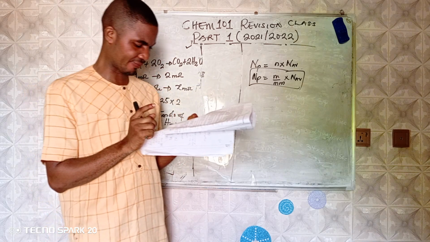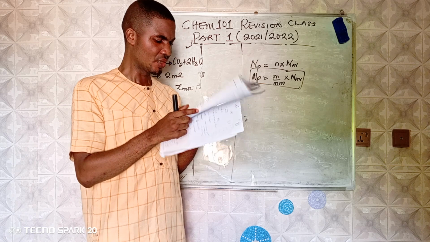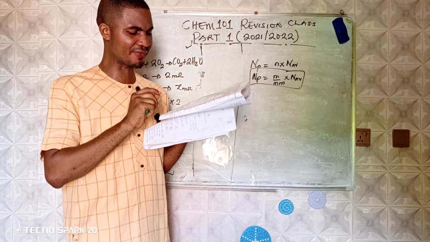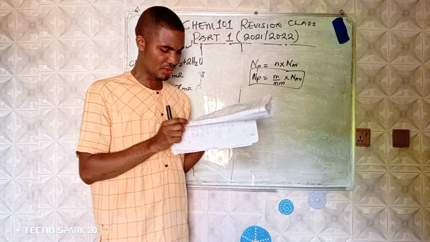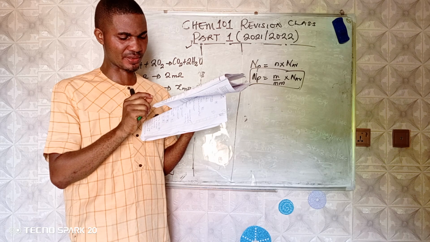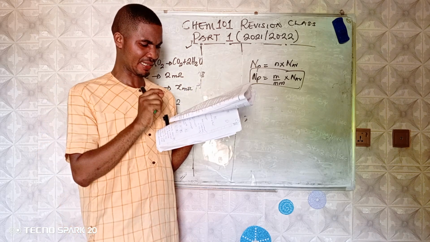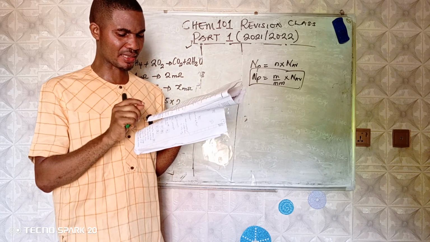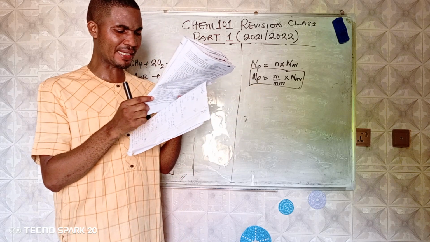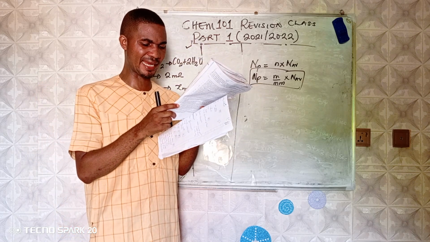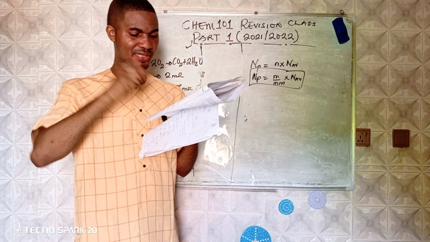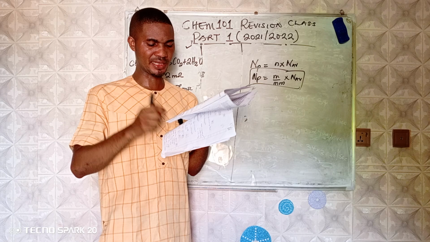Very correct. 46. What is the trend of the degree of electropositivity of an element in the periodic table? The option is A. Decreases across a period. Yes, electropositivity decreases across a period. Then 47. Which of the following group 1 elements has the highest ionization energy? The one that has the highest ionization energy is lithium, which is option A.